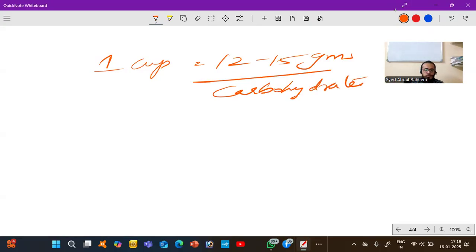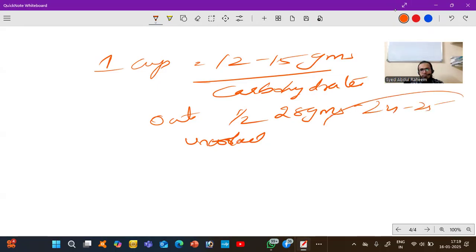In oats, half a cup uncooked gives 28 grams. If cooked, there is a lesser amount, 24 to 25 grams. So this is about whole grains.